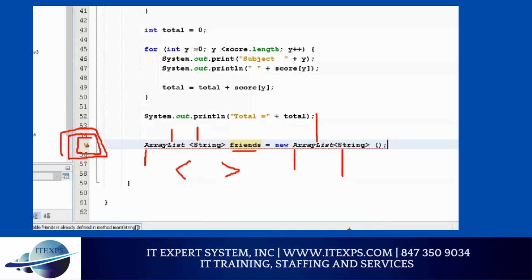List means list of values, and here I'm saying I'm only going to allow String. Make sure you type correctly. Once you get an error, click on the light bulb and import java.util.ArrayList.